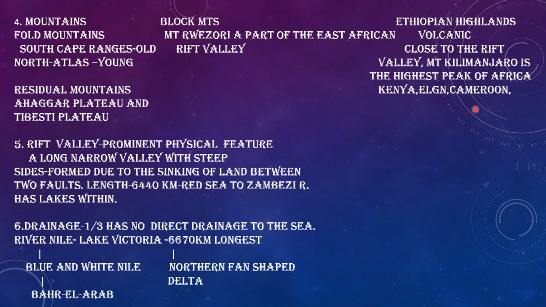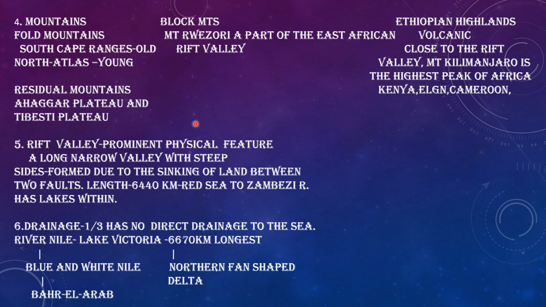Besides, I have also told you, we have another type of mountain in Africa, that is the residual mountains. Under these residual mountains, we can give the examples of Ahagar mountain and the Tibesti plateau in North Africa. So this is all about the fourth physical division of Africa, that is the mountains.